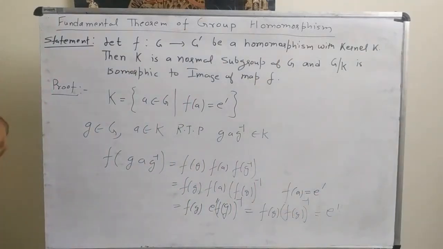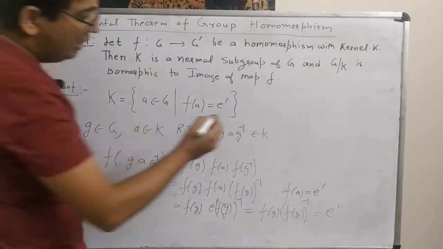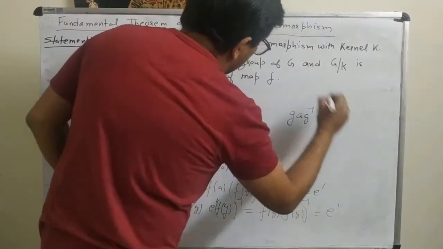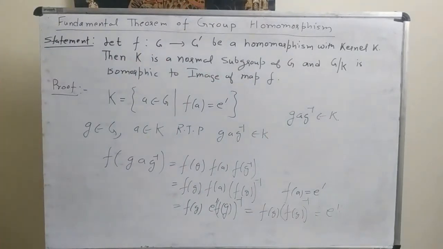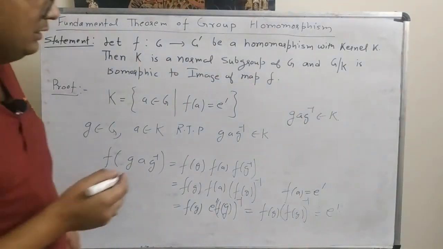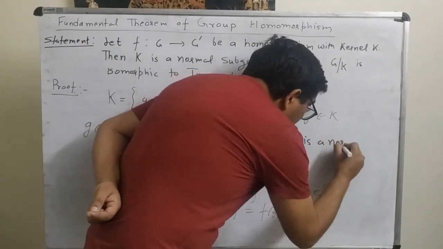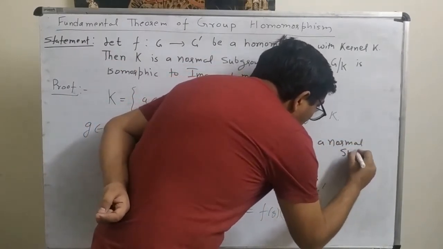So what we proved? We proved that g a g inverse belongs to K, and hence K is a normal subgroup.